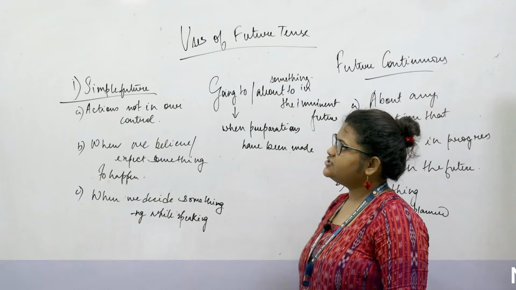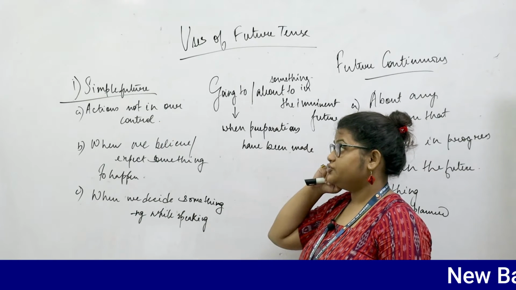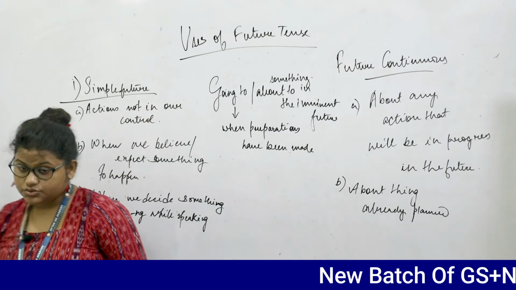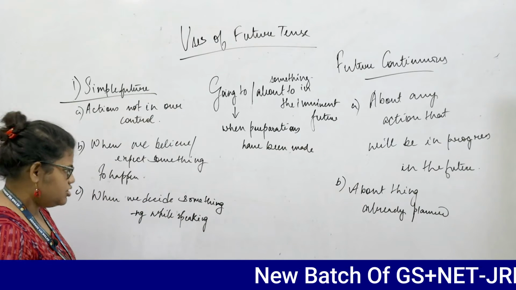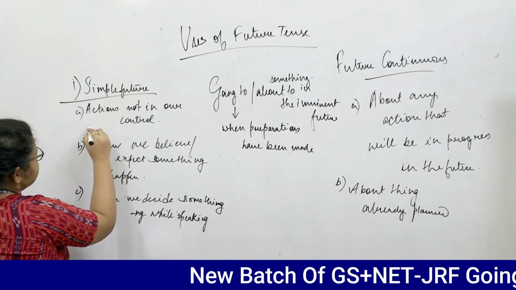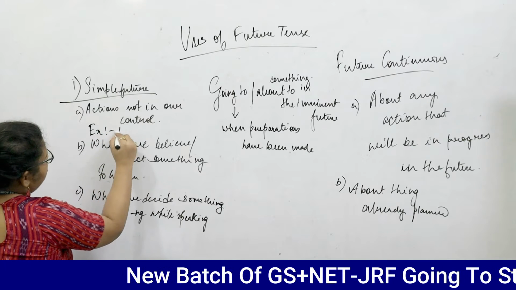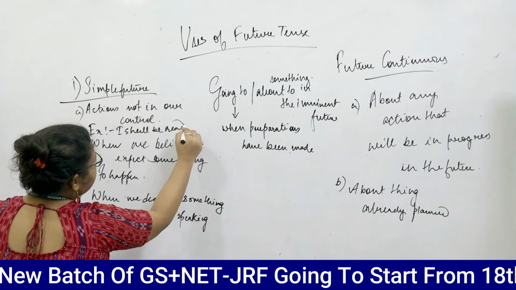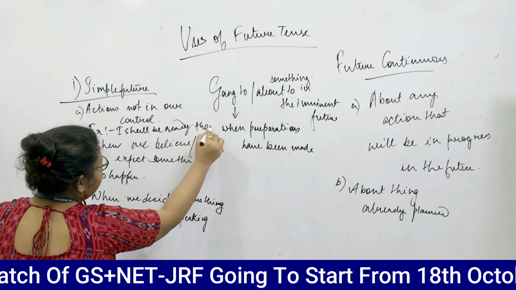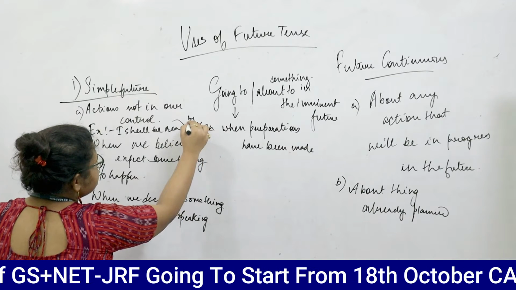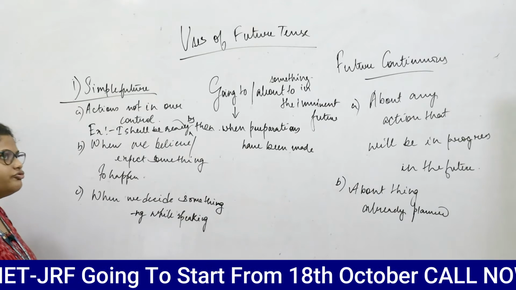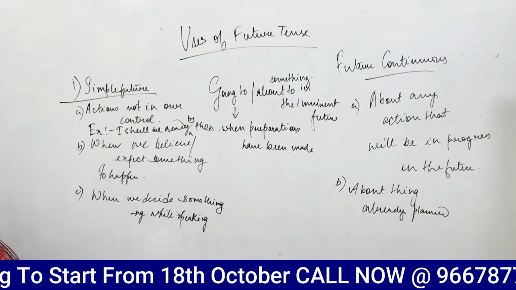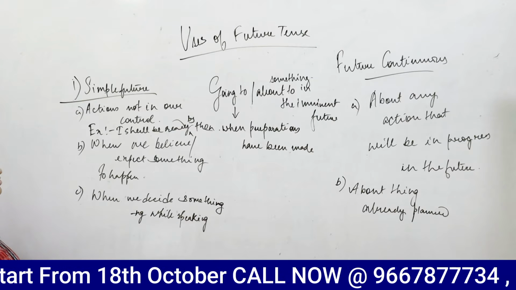In the first case, when we talk about the simple future tense, generally it is used to talk about things which are not in our control. For example, when we say I shall be ready by then. So these are things which are not generally in our control, or I will go there, he will be there, they will do this or that. So that is a simple future tense.